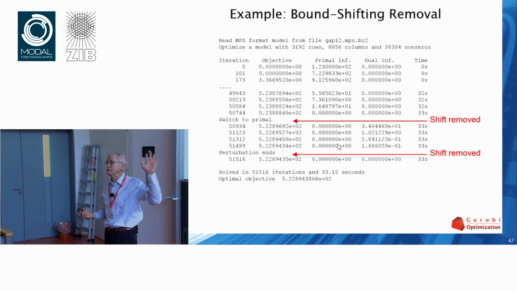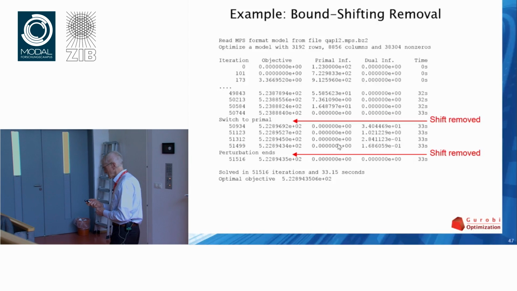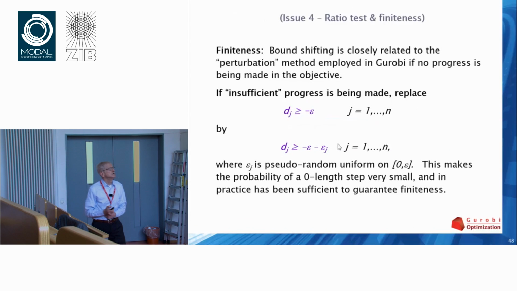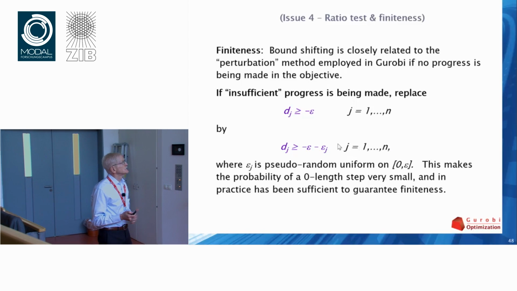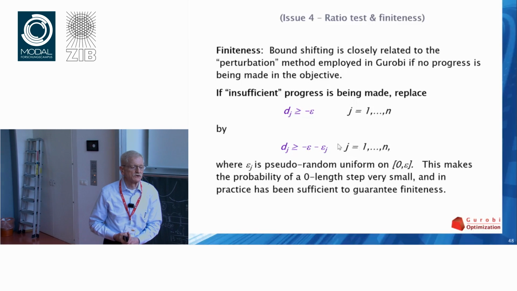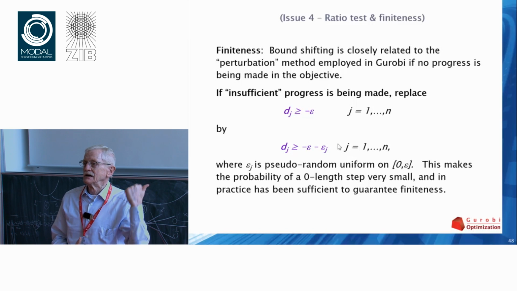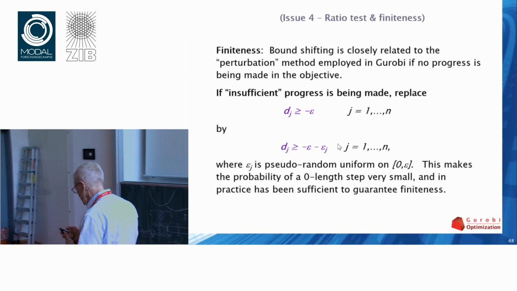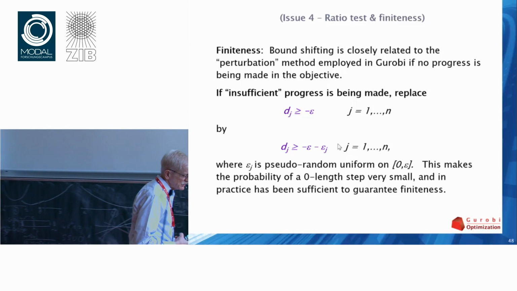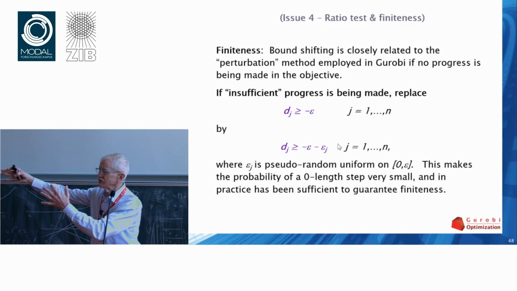I mean, I was quite amazed at this, and I felt pretty stupid when I finally realized how simple it was. But anyway, the simple ideas, I guess, are the good ones. And by the way, this immediately rolls into the idea of perturbation. So in essence, this is a kind of perturbation. So what do we do if a problem is having difficulties with degeneracy, which we would measure by saying the objective function is not progressing fast enough?